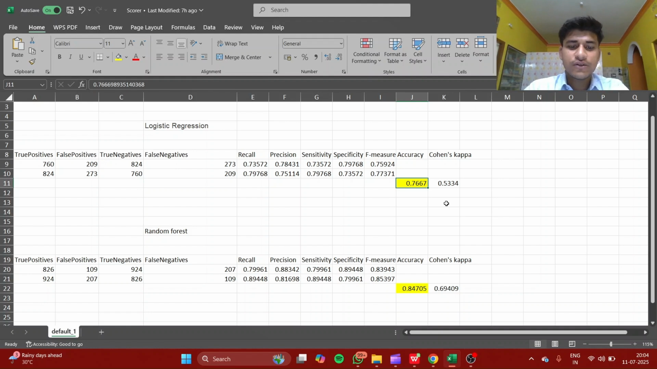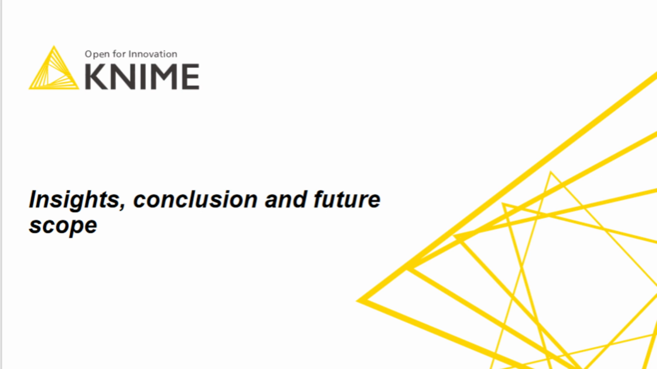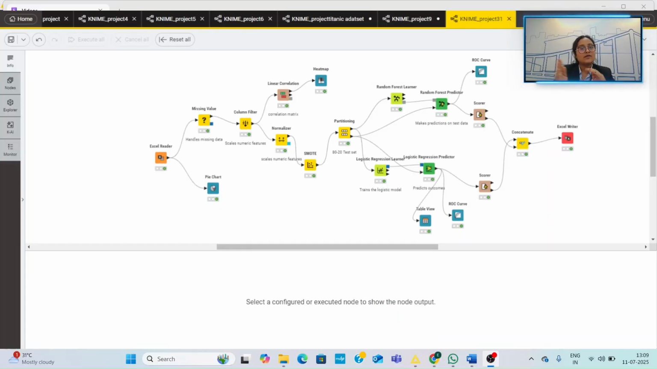Now, let's move on to the F1 score. The F1 score in logistic regression is around 77.30%, and in random forest it's around 85.39%. Random forest provided a more balanced performance, minimizing both false positives and false negatives. Based on our results, we conclude that random forest is a better model for churn prediction due to its higher performance in all major metrics.